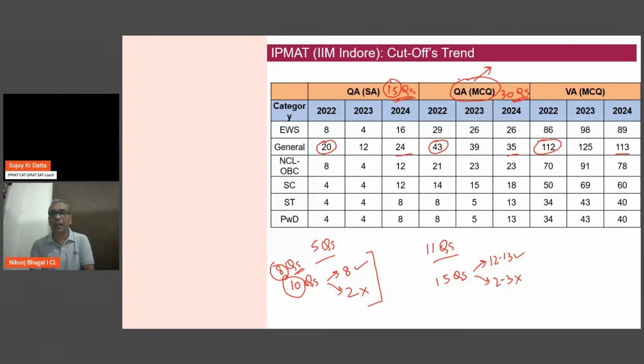See, because in English already we are stretched, 112, 120 already, and there are 45 questions. So out of 180 marks, how much can you score extra? Even if I get a 140 out of 180, maximum I can look at 20, 25 marks plus in QA over and above the cutoffs. Which means if I need to get a 60 plus, I need to minimum get a 30 plus here, which means 8 extra questions have to be attempted. So I think out of 30 questions, if you're looking at IIM Indore, you need to be attempting around 20-22 questions here minimum and get roughly 20 correct.